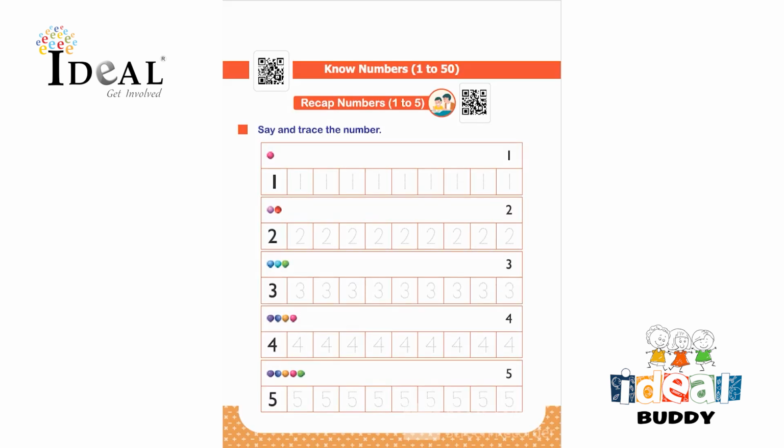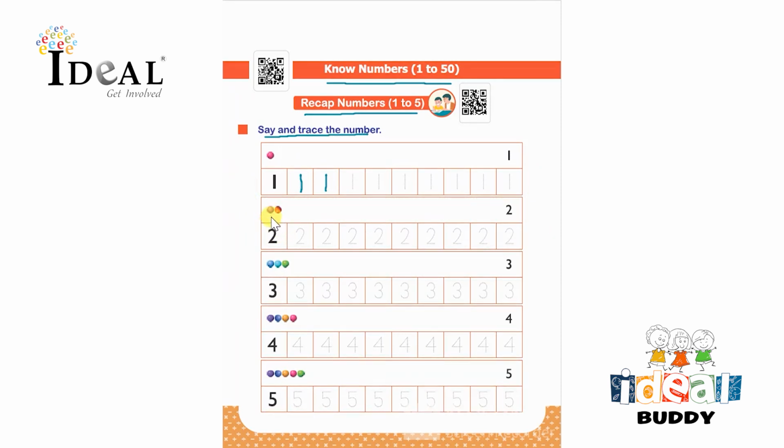Hello everyone, here the topic is know numbers 1 to 50. So here the child will recap numbers 1 to 5, say and trace the number. So the child will say the number 1, so here they have to trace 1 like this and complete this whole row.